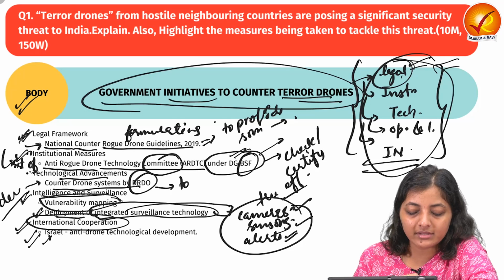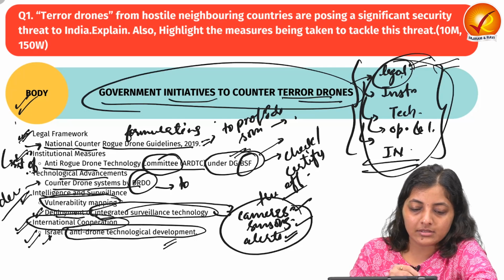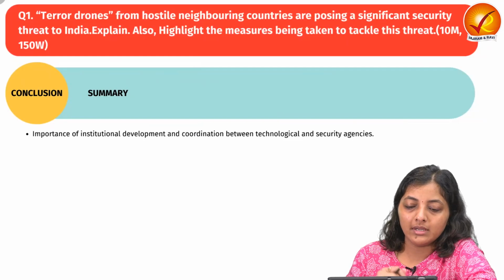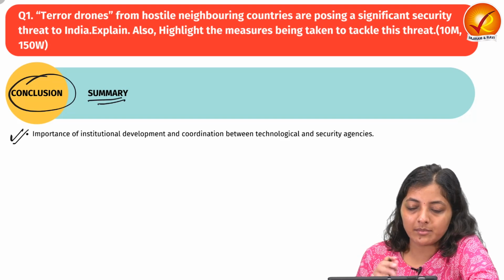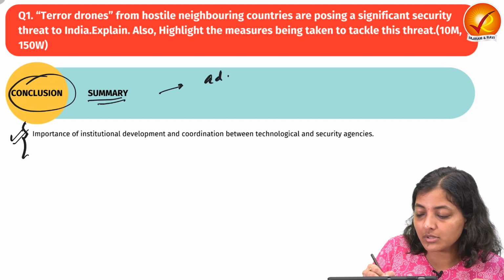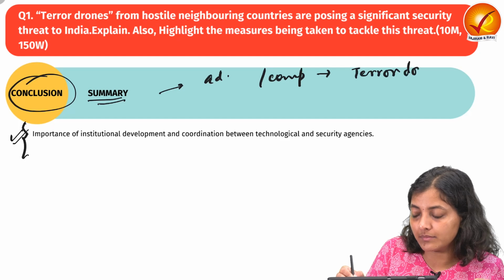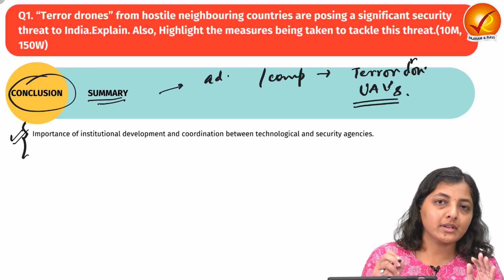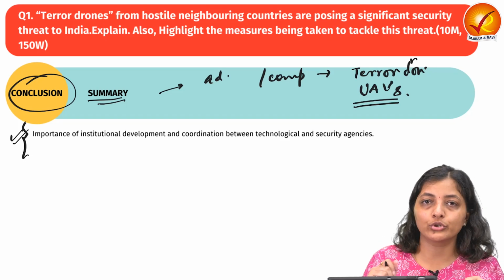So India is collaborating with Israel in anti-drone technological developments. This way you can tell about the measures to tackle this terror drone exigency. Then finally, in the conclusion, you can write some summary: with the emergence of advanced or complex technologies like terror drones or UAVs, securing our border and the internal security of India is even more crucial.